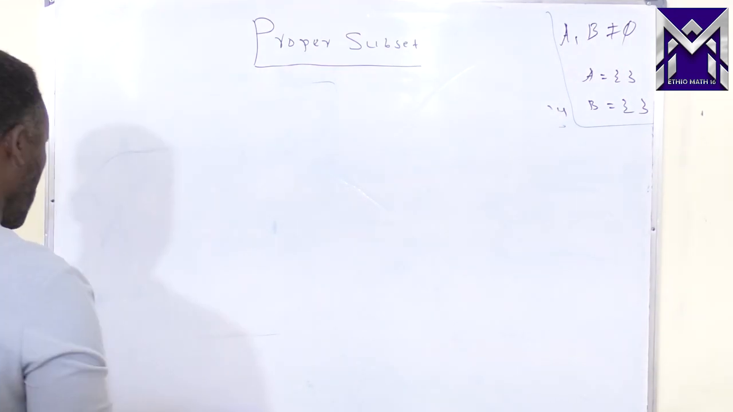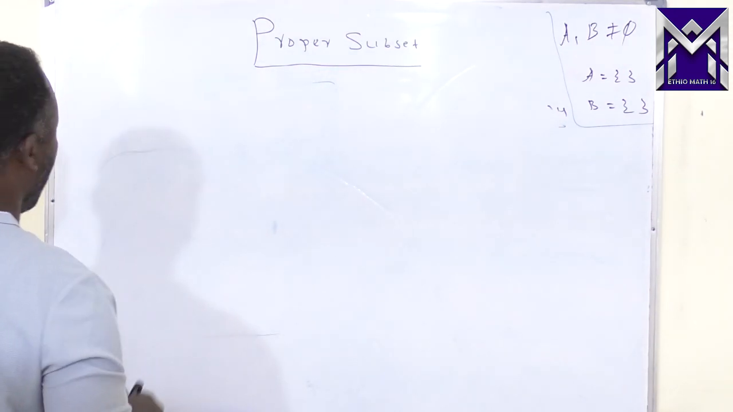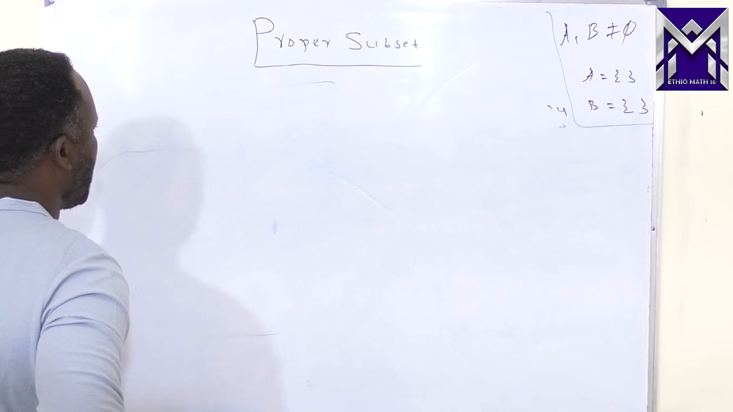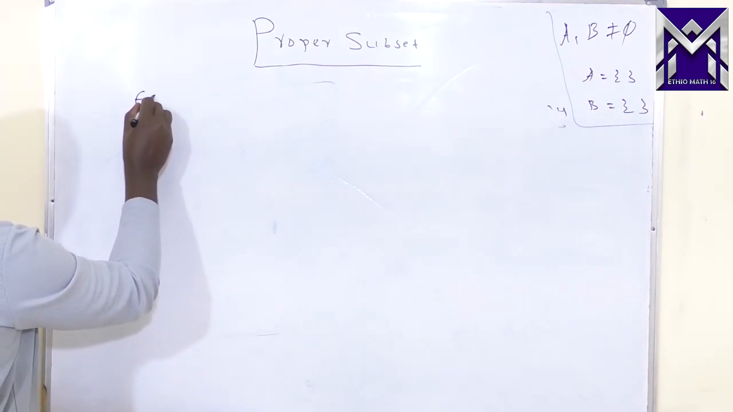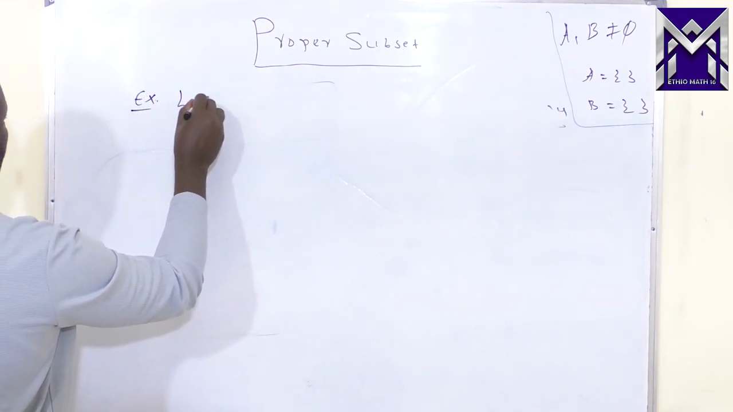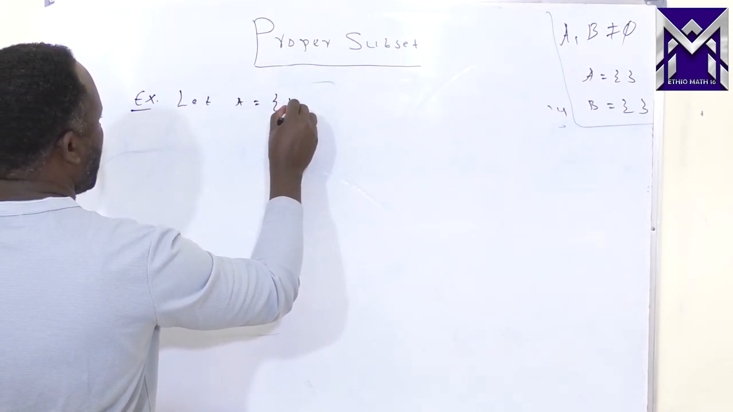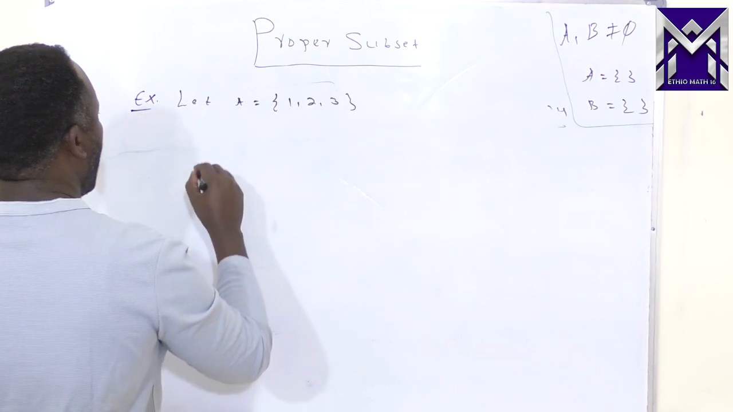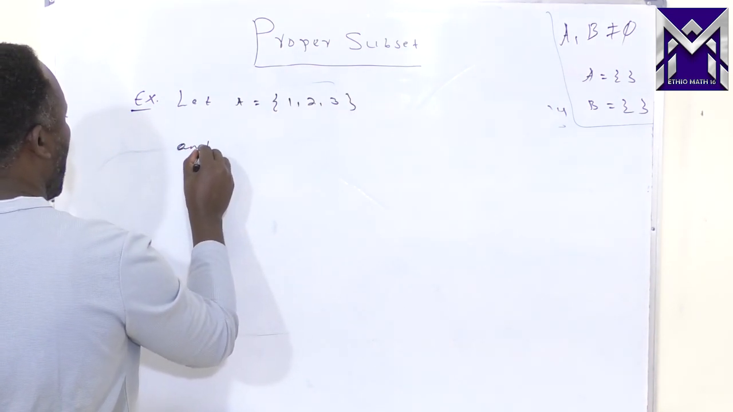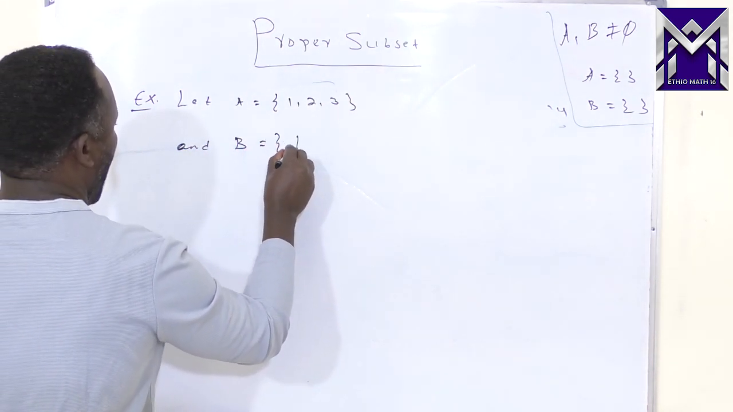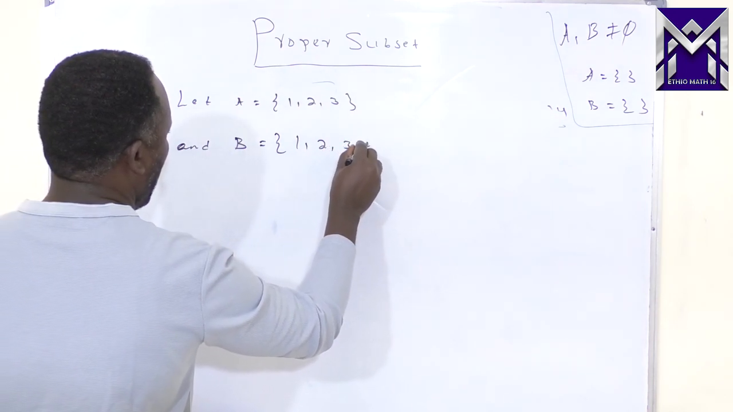Look at this example. Let me explain what this example means in general. The first example: let A be given by {1, 2, 3} and B be {1, 2, 3, 4, 5}.